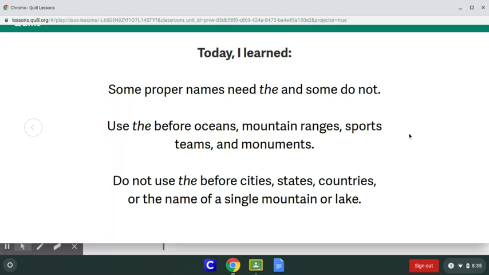Usually we just do these things naturally, so we don't have to think too hard about these rules, but it's kind of interesting to think about English language and why we say the things the way we say them. I don't know who made these rules about when to use the and when not to, but since everyone's been using them for so long, it sounds better when we use them right, doesn't it? So use your ears and use your eyes.